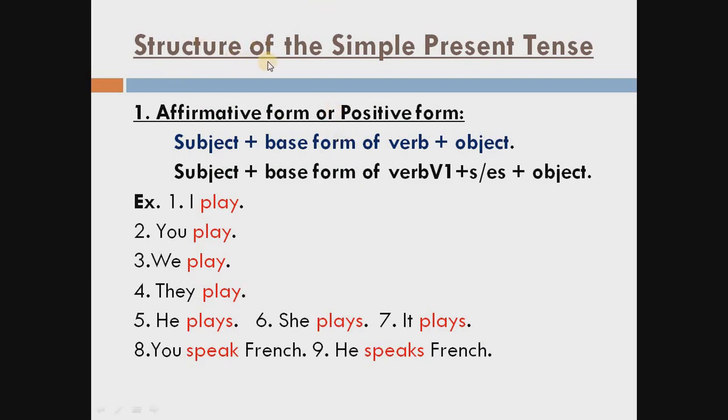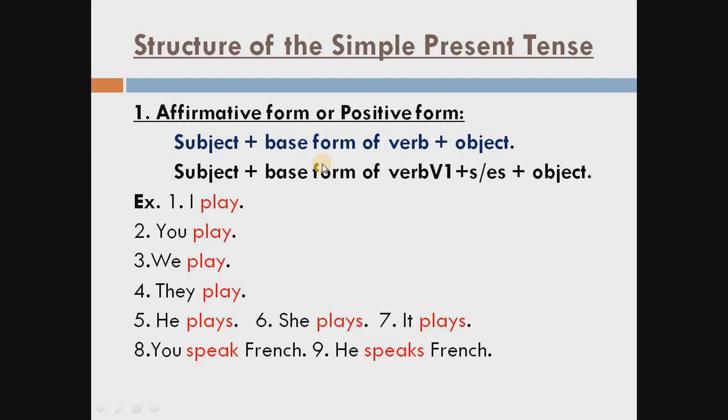Now let's see the structure of the simple present tense. How we can form it, or how we can sort out that the sentence is in the simple present tense. So this is the formula, or you can also say this is the structure of the simple present tense. First, affirmative form or positive form. Subject plus base form of verb, means first form of the verb, plus object, and also subject plus base form of the verb plus s or es plus object.